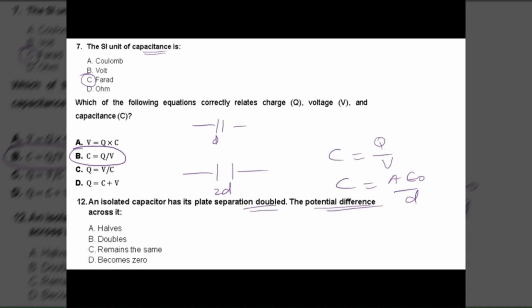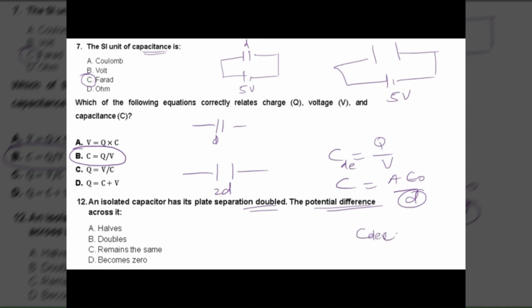First of all, it's not the same equation. But there's another thing. If the distance is halved, C is going to be double. If the distance is doubled, C is going to be half, and when C is half, it's inversely proportional to V, so V is going to be double. D increases, C decreases. When C decreases, V increases, V automatically increases across this one. So you can say that it will increase, but double means it will be double.